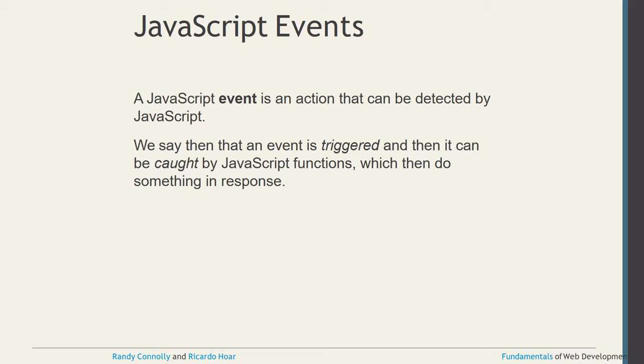So a JavaScript event is an action that can be detected by JavaScript. What is an event? A JavaScript event is an action that can be detected by JavaScript. We say that an event is triggered and it can be caught by JavaScript functions, which then do something in response. Meaning, whenever you have some kind of button or input box, there we are generating the event. That event is detected by JavaScript, and based on that event, it will trigger some kind of function, and then it will give some response.